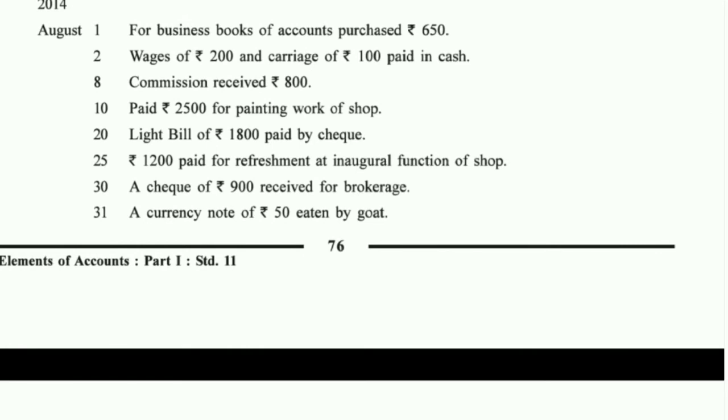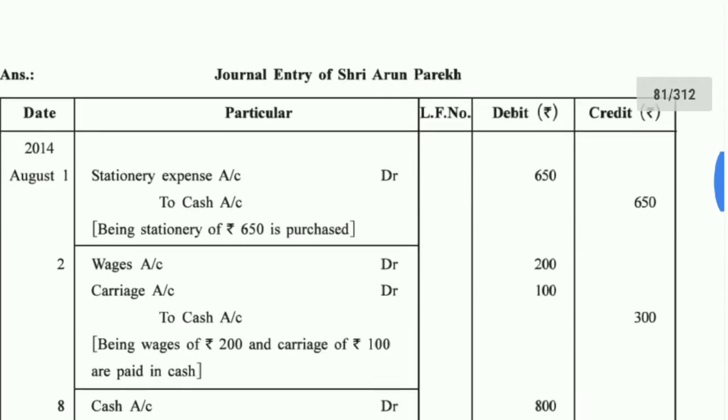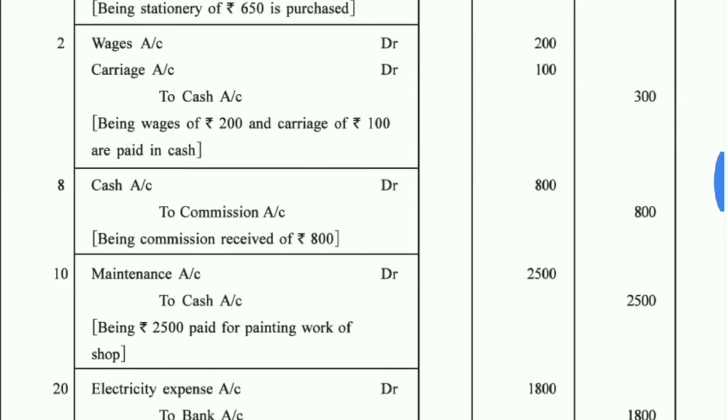Next, paid rupees 25 for painting work of the shop. Since painting was done, we can consider it as a shop expense to cash. Let me see. Maintenance also we can write. Maintenance expense account debit to cash also we can write. Yes, shop expense account debit to cash you can also write.